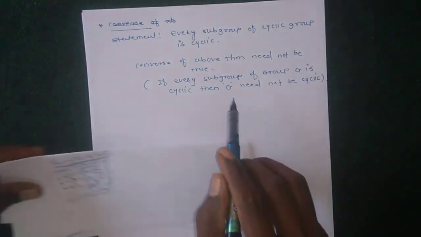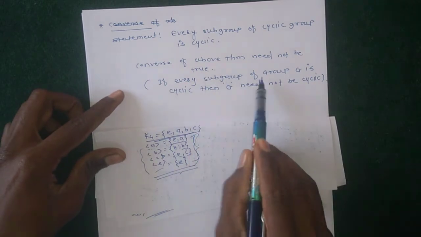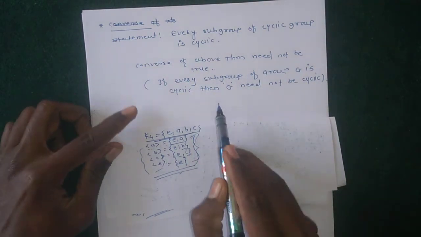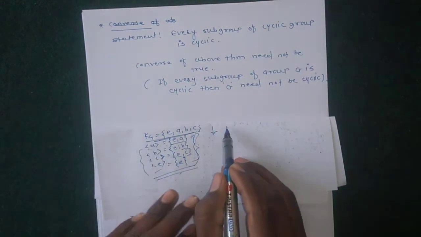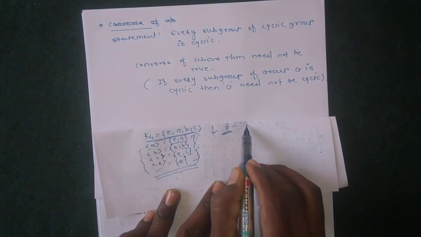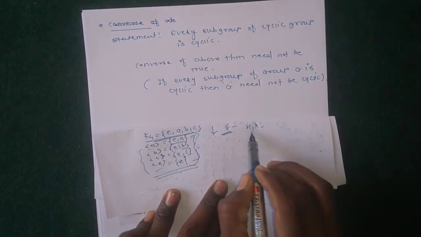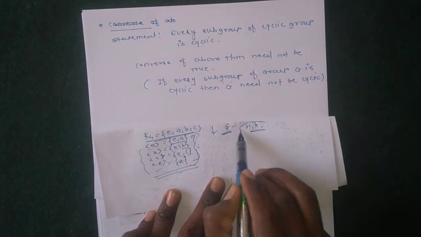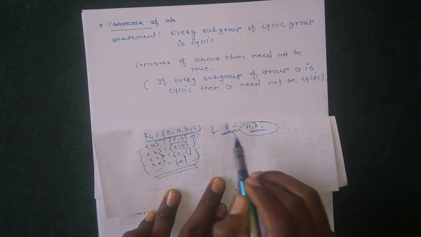The statement says that every subgroup of group G is cyclic, meaning all subgroups H, K and so on are cyclic, then G need not be cyclic.